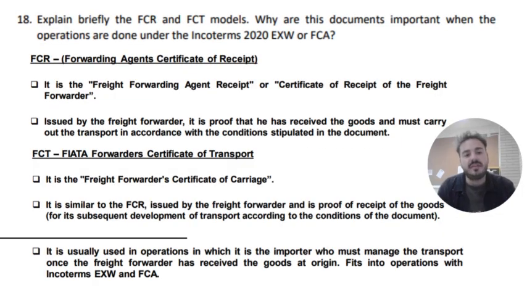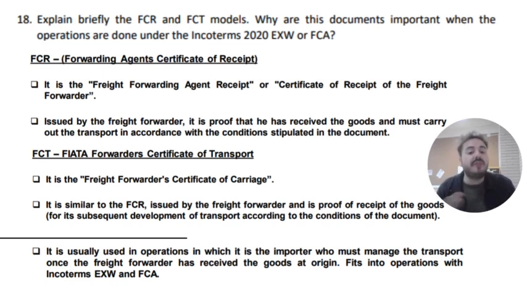Apart from the FIATA bill of lading, we have two more specific documents which are really useful when we are doing multimodal operations. The first one is the forwarding agent certificate of receipt. This document is issued by a freight forwarding company, and they confirm that the merchandise has been received by them. It is like a proof of receipt of the merchandise. Then we have another one, which is the forwarding certificate of transport. That's the document that the freight forwarding companies sign when they accept the merchandise to be transported.